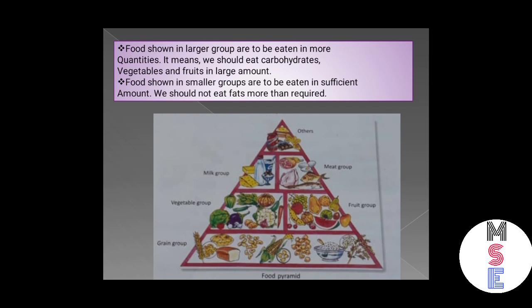Now the food pyramid. So the food pyramid is designed to make healthy eating easier. Healthy eating is about getting the correct amount of nutrients like proteins, fats, carbohydrates, vitamins and minerals. So food that contains the same type of nutrients is grouped together on each of the cells of the food pyramid. So food shown in larger groups is to be eaten in more quantities. It means we should eat carbohydrates, vegetables and fruits in large amount, and food shown in smaller groups is to be eaten in sufficient amount. So we should not eat fats more than required.